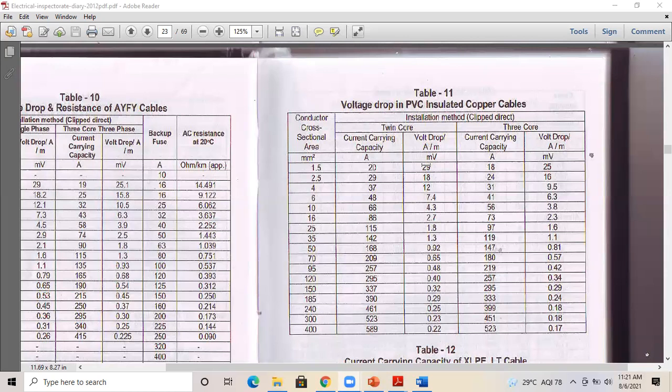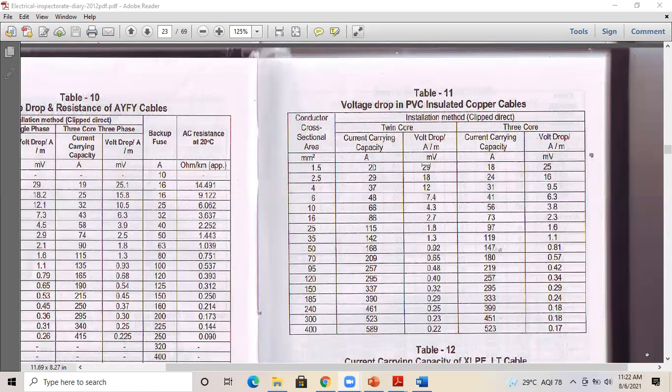In that case, the 1.5 mm square cable is not allowed for the half HP pump. So we cannot select the cable just by thinking about the load. We need to check the distance and draw the voltage drop. If the voltage drop is 29, you will be getting less than 200 volt for the pump. So within 1 year or 6 months the pump gets damaged, because of the lesser voltage.